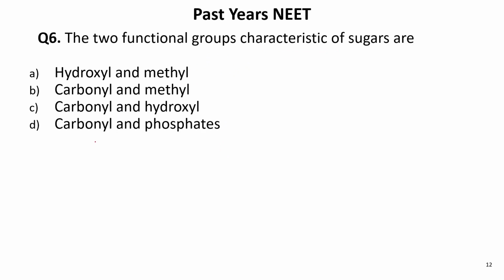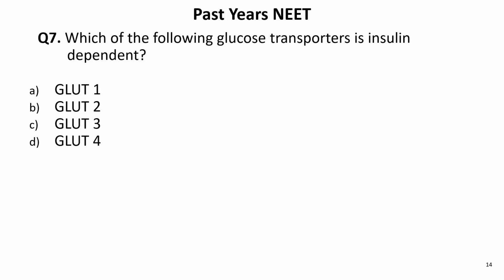Next question. The two functional group characteristics of sugar are: hydroxyl and methyl group, carbonyl and methyl group, carbonyl and hydroxyl group, carbonyl and phosphate group. The two functional groups which are present in sugar, and are very important, are the carbonyl group and the hydroxyl group. These are the two groups present in sugar. Methyl group is not there.